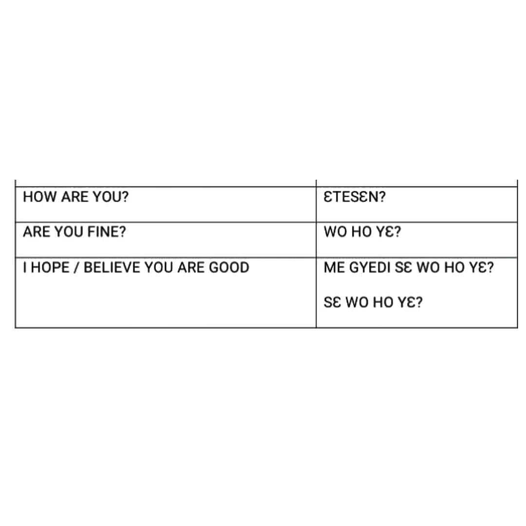All right. Now you can also ask, I hope or I believe you are good or you are fine. Which is also another way of knowing how someone is faring in English. So if you want to ask, I hope or believe you are good or you are fine, the Twi version is me gye di se wo ho ye. Me gye di is I believe or I hope. So you can easily say me gye di se wo ho ye, or you can ask sɛ wo ho ye, which is also another form of knowing how someone is faring in Twi.